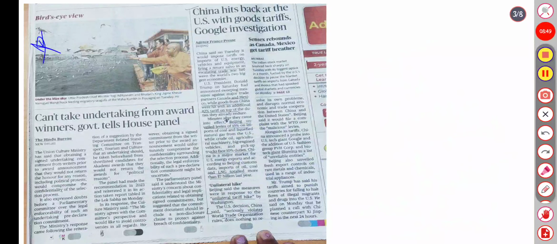So, moving to the next article. Here is our chief guest, foreign chief guest, Bhutan King Jigme Khesar Namgyel Wangchuck, feeding the migratory birds at Mahakumbh in Prayagraj, and our Chief Minister Yogi Adityanath visited the Mahakumbh. China hits back at US with a tariff, global message. Basically, this article is related to the one I previously discussed here.